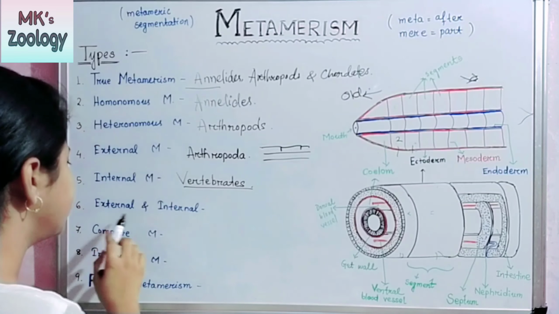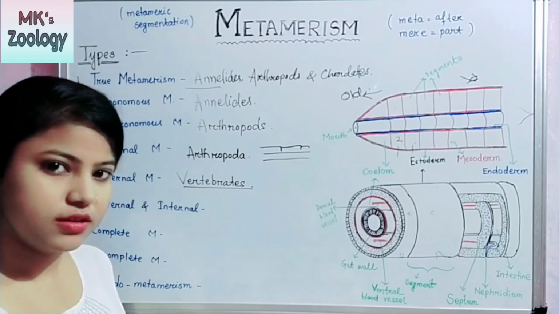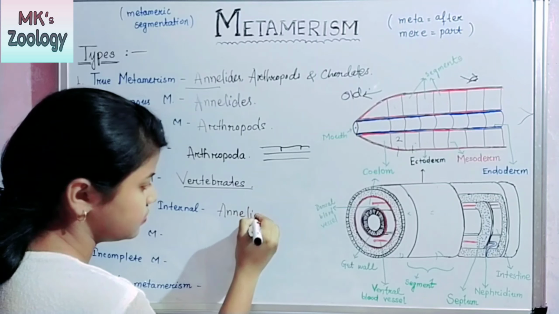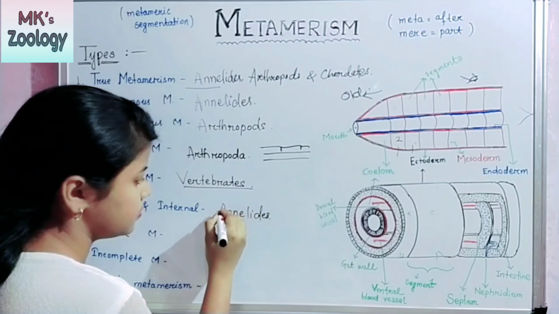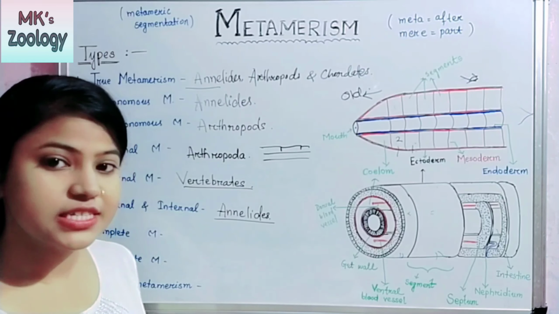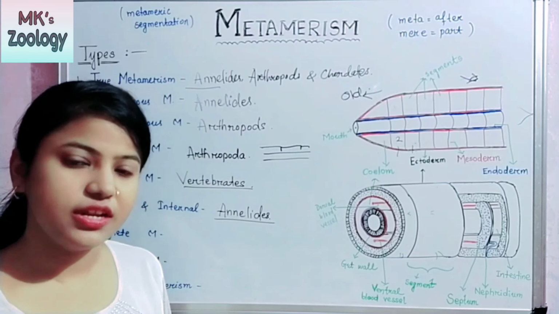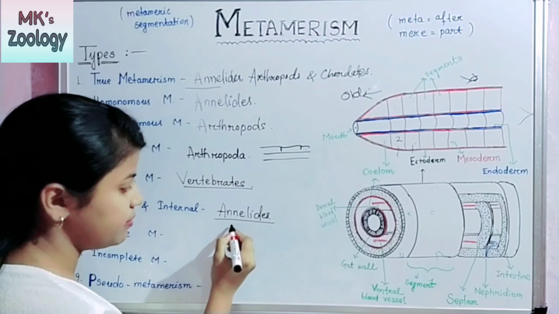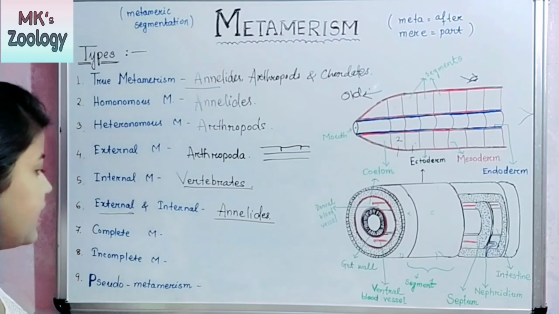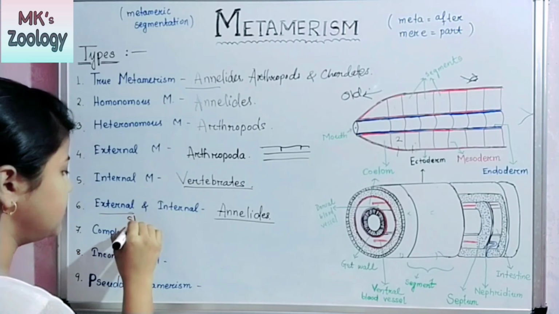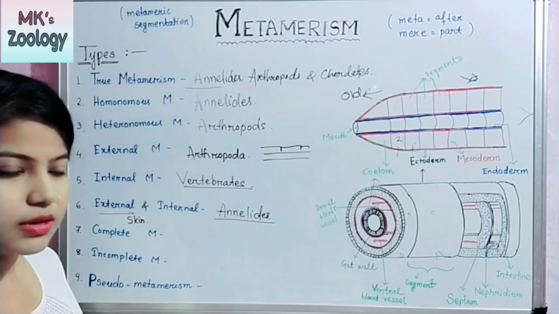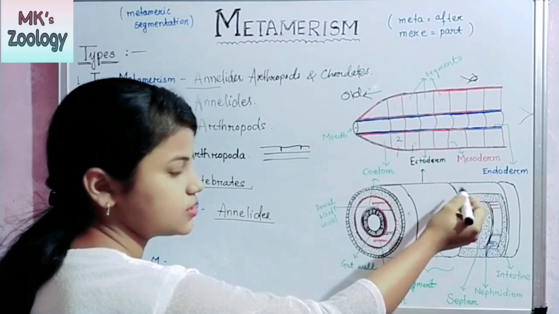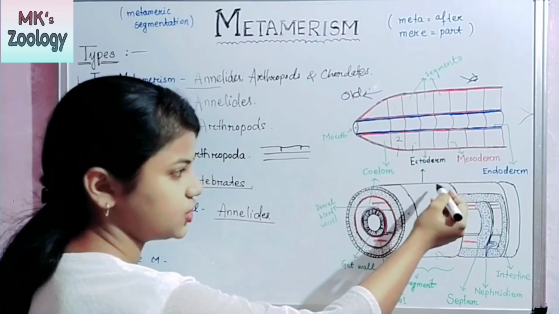Okay, the next one is external and internal, and here the example is annelids. Why annelids? In annelids, both internal and external metamerism are shown. But why? First, the external metamerism is shown by the skin. The body of annelids shows constrictions in the skin. That is the external metamerism.